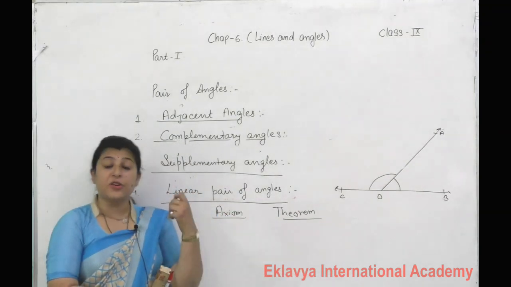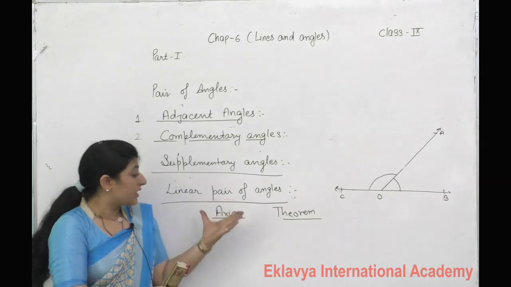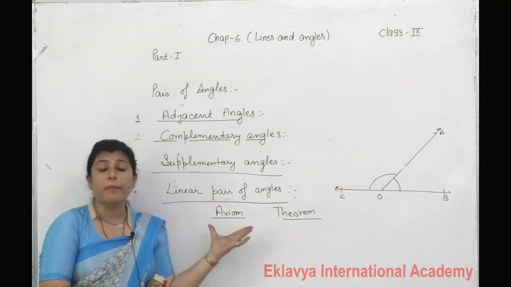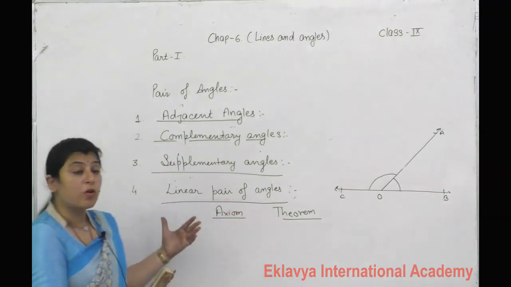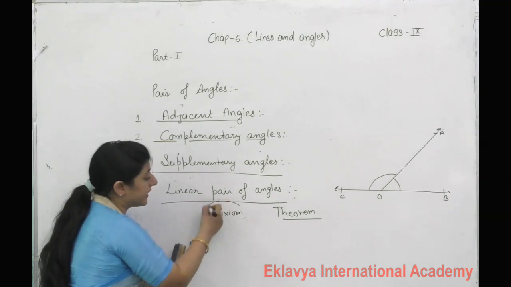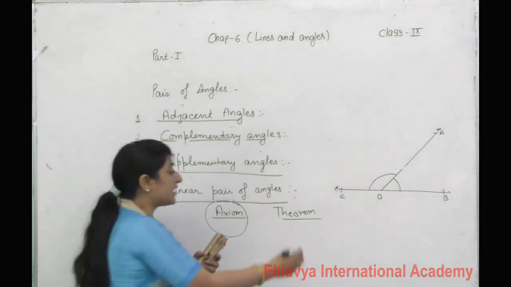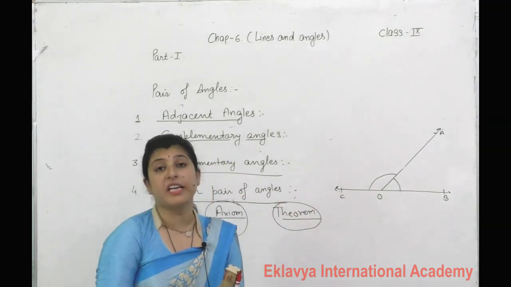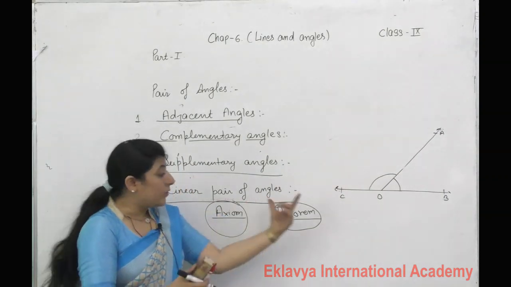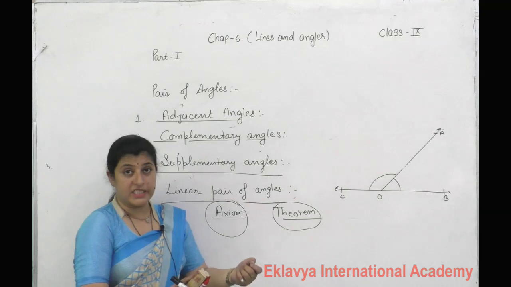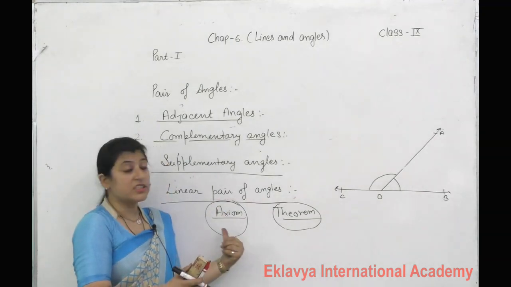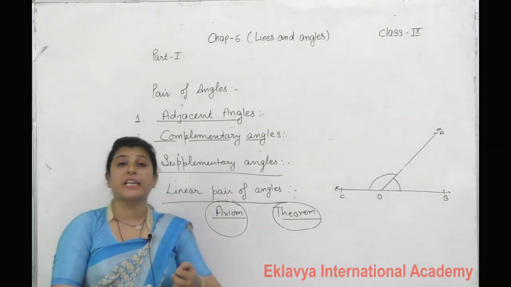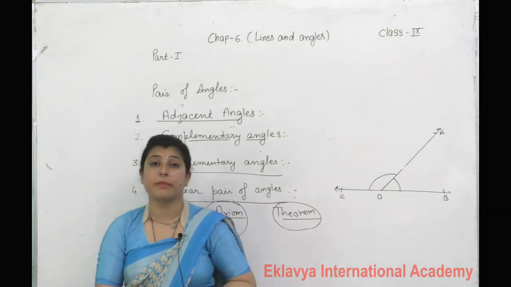Axiom you can say is a universal truth, कि anything is already true for whole mathematics. Any statement which is true for whole mathematics, then this statement is called an axiom. And a theorem is what we have to prove. Every theorem, if we write it down, we first have to prove it by using previously proved statements or axioms. So this is the difference between axiom and theorem. Axiom में अगर एक बार जो statement आ जाएगा, we'll use it directly in our mathematics.